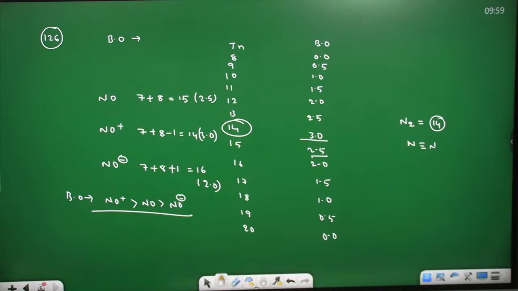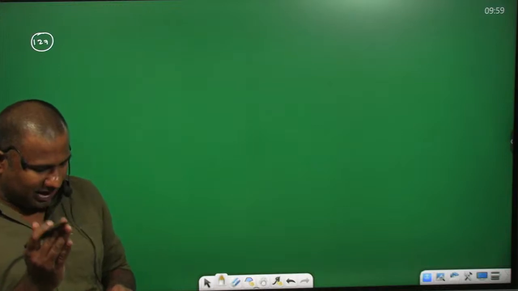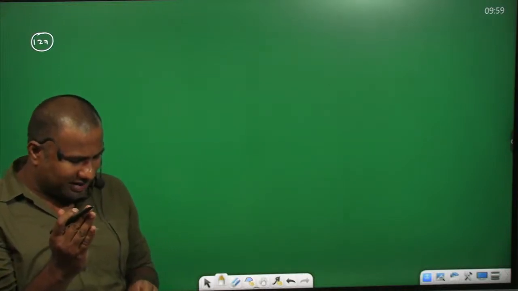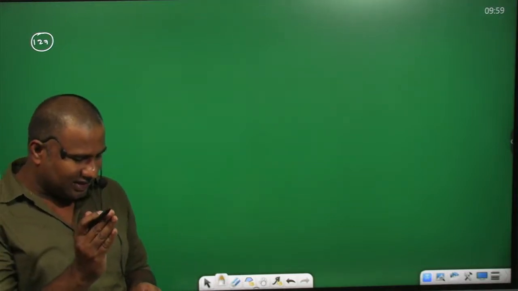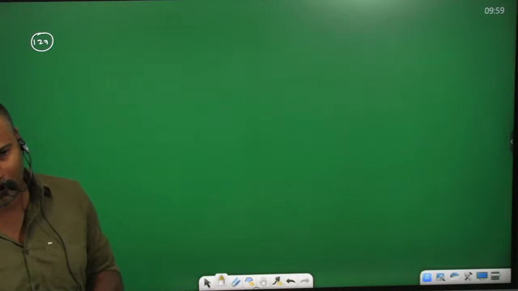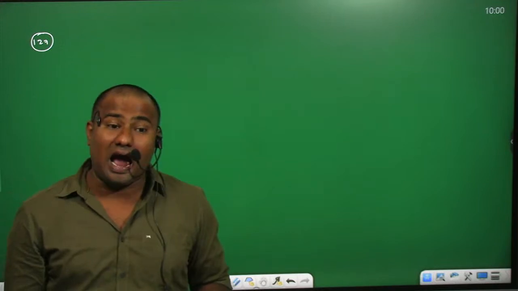Then coming for the 127th question. Question number 127. 20 ml of a gas A and 10 ml of gas B diffuse through a porous membrane separately in 1 minute. If the vapor density of B is X, then what is the vapor density of A? This question is related with Graham's law of diffusion.